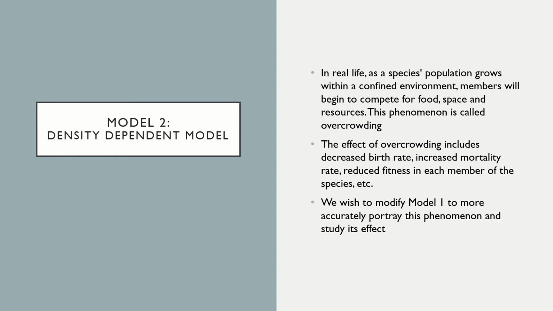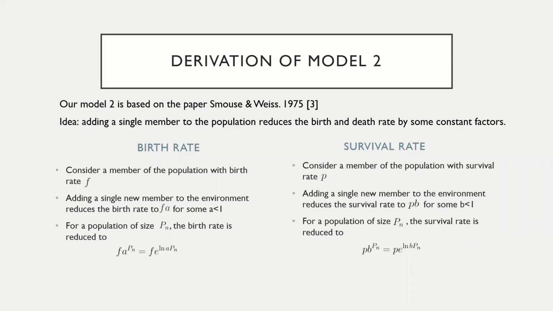The effects of overcrowding include decreased birth rate, increased mortality rate, reduced fitness in each member of the species, etc. We wish to modify Model 1 to more accurately portray this phenomenon and study its effect. That's why we developed our Model 2, which is the density-dependent model. The basic idea is that adding a single new member to the population reduces the birth and death rate by